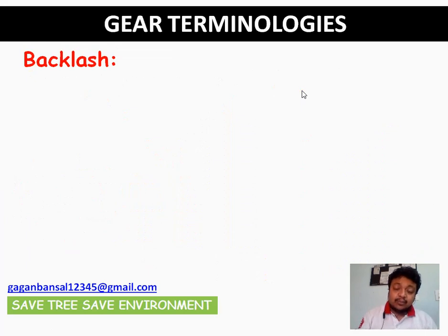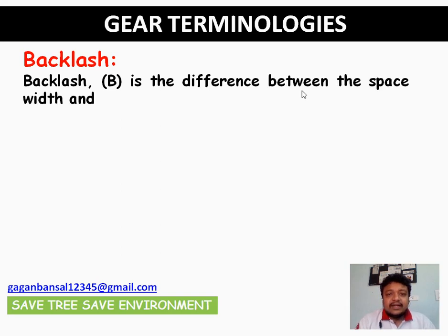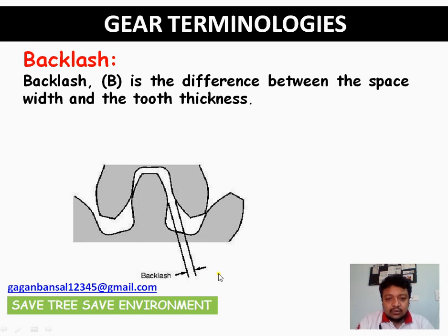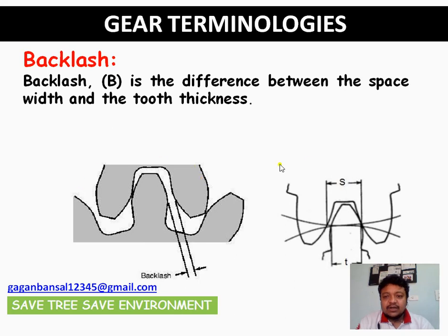What is backlash? Very important topic. As you now know what is tooth space and what is tooth thickness, backlash is very important, and it is also a necessary implementation during tooth designing. So what is backlash? It is the difference between the space width and the tooth thickness. I have shown this in this particular figure. You know that along the pitch circle there is the space width and the tooth thickness. The difference between the two is termed as backlash. Say for example, if S is your tooth space and small t represents your tooth thickness, then S minus t is your backlash.